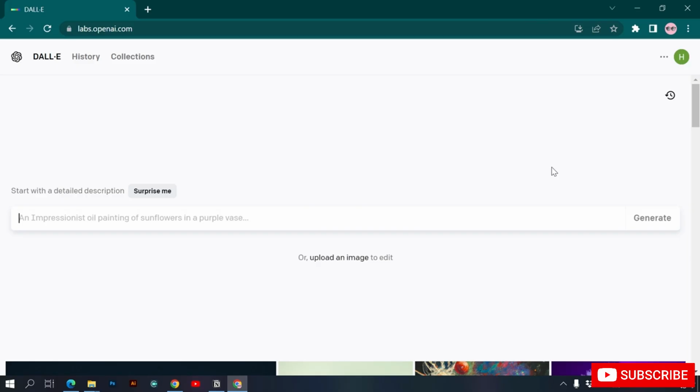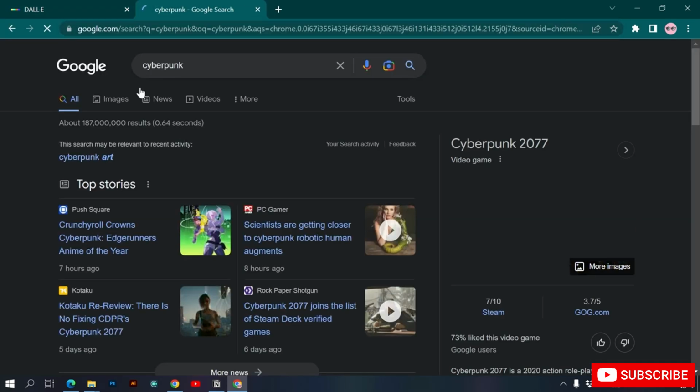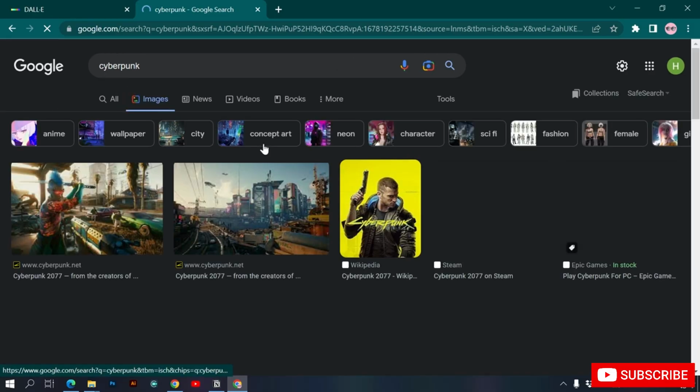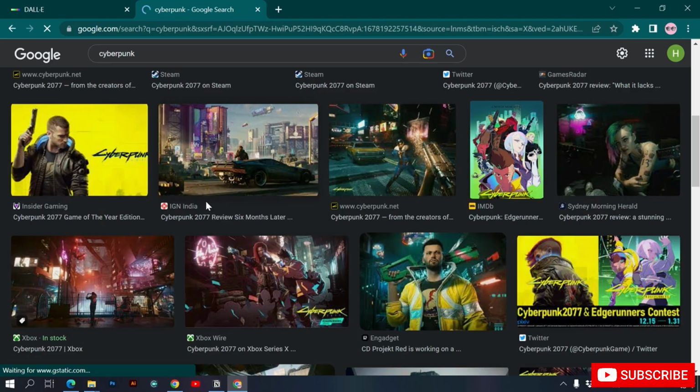Another thing that you can do is you can create anything in style of another artist. For example, if I go over here and search for cyberpunk, so if you see, cyberpunk uses a special style to create all of these futuristic images.